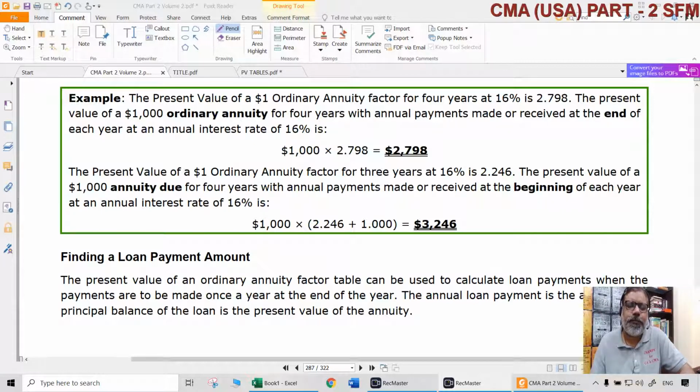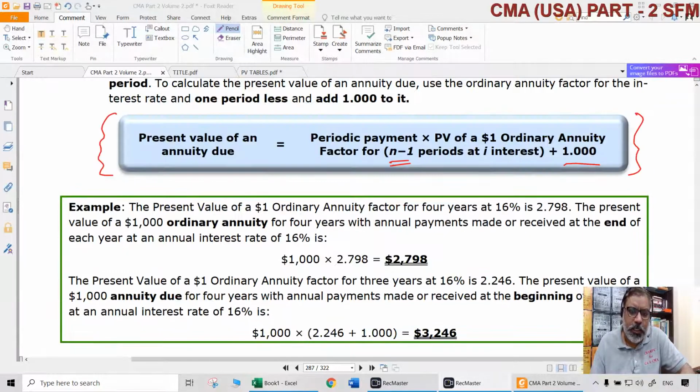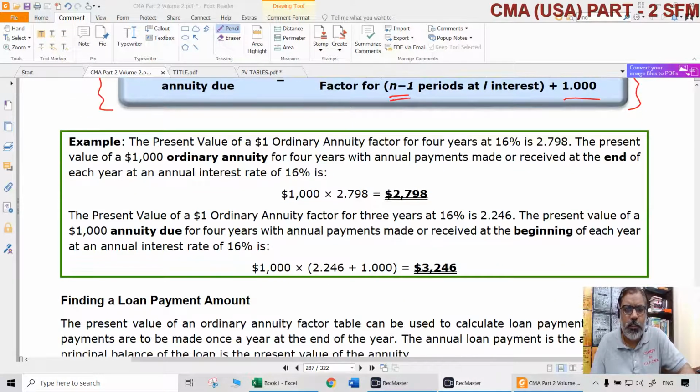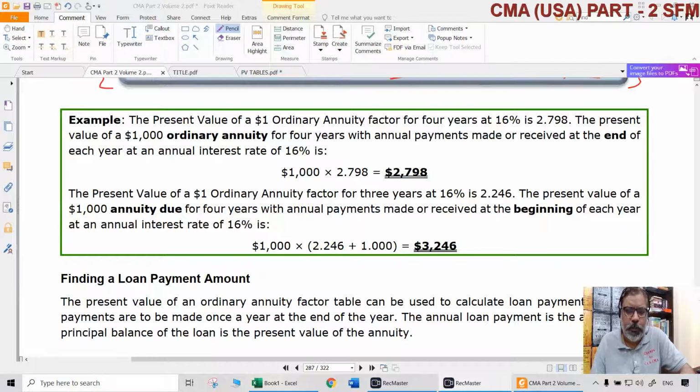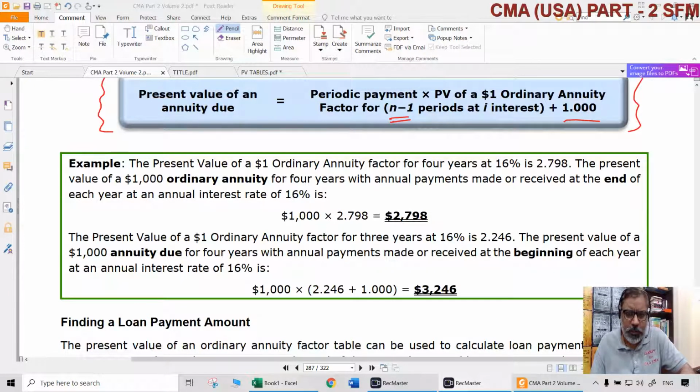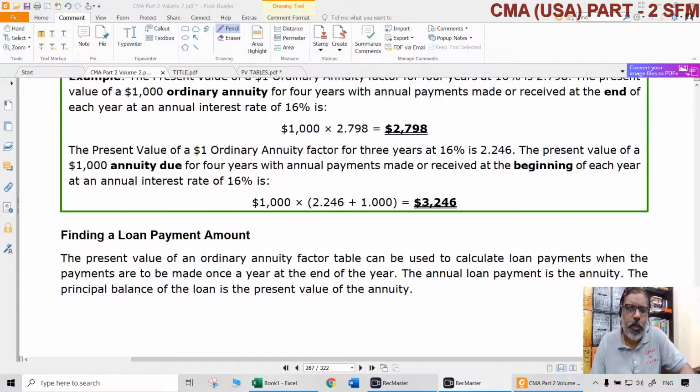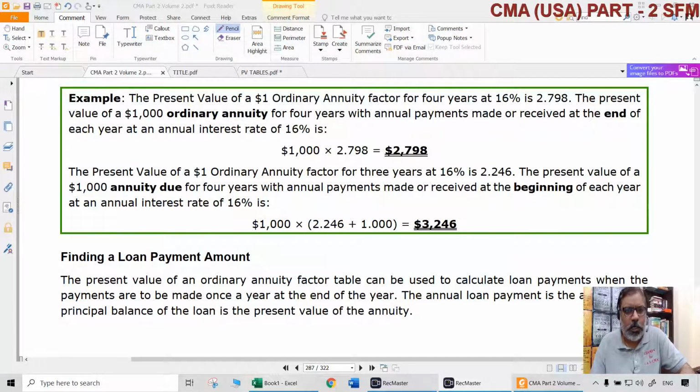That is why if the present values of some cash flows which are occurring at the beginning of the year you want to calculate, all that you need to do is take the PVIFA for n minus 1 periods, then add 1 to that. You will get the PVIFA for an annuity which is due, not an ordinary annuity.